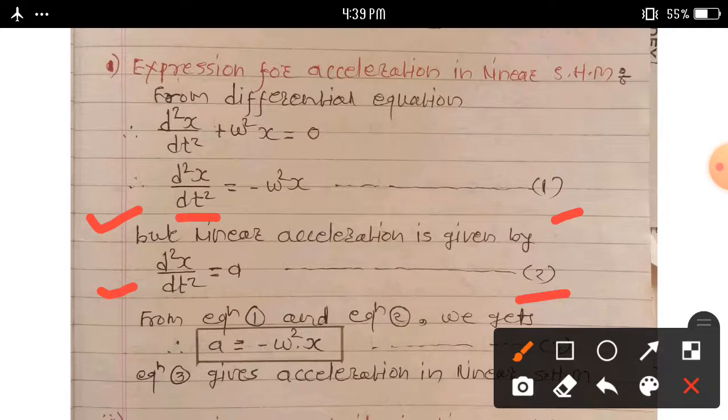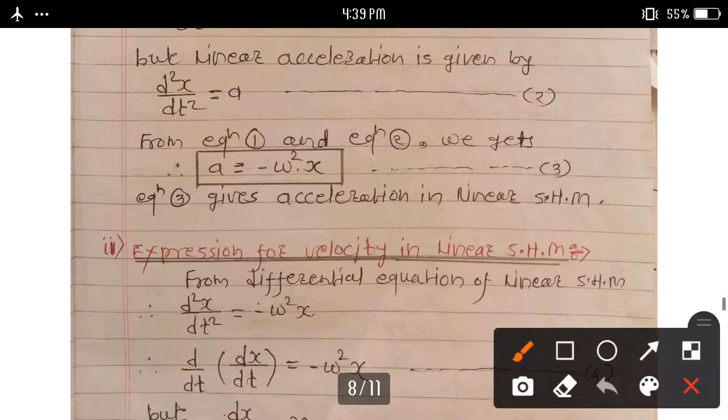From equation first and second, we get a is equal to minus omega square x. This equation number third gives the acceleration in linear SHM.